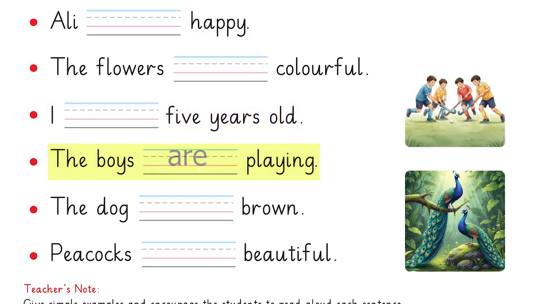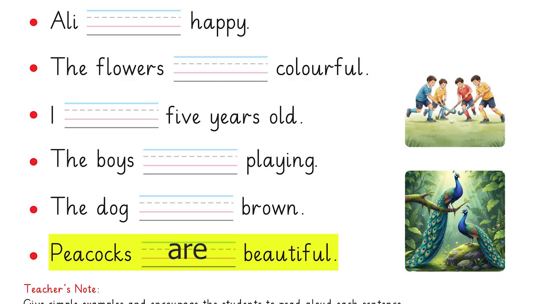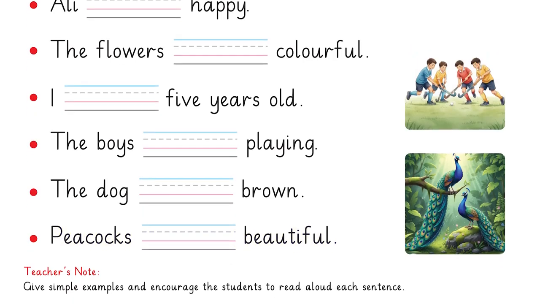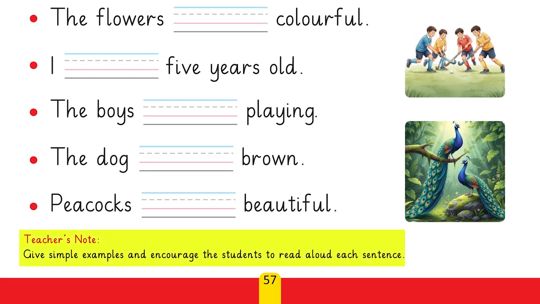The boys are playing. The dog is brown. The peacocks are beautiful. Teacher's note. Give simple examples and encourage students to read aloud each sentence.